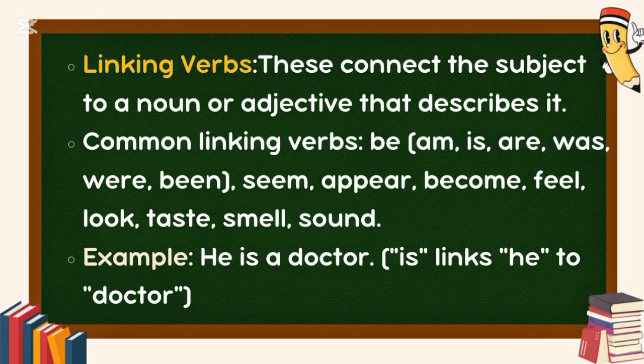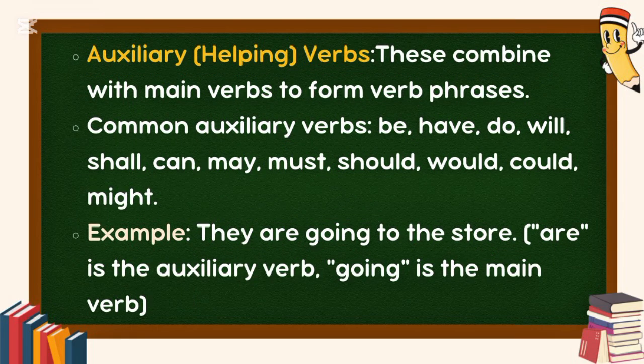Common linking verbs: be (am, is, are, was, were, been), seem, appear, become, feel, look, taste, smell, sound. Example: he is a doctor; is links he to doctor. Auxiliary, or helping, verbs. These combine with main verbs to form verb phrases. Common auxiliary verbs: be, have, do, will, shall, can, may, must, should, would, could, might. Example: they are going to the store. Are is the auxiliary verb, going is the main verb.